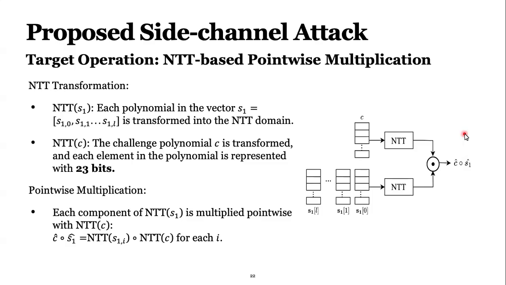So the first coefficient of S1 will be multiplied with the first coefficient of C, the second one with the second one. It is more efficient, because schoolbook multiplication gives n squared complexity, but this one gives n log n.